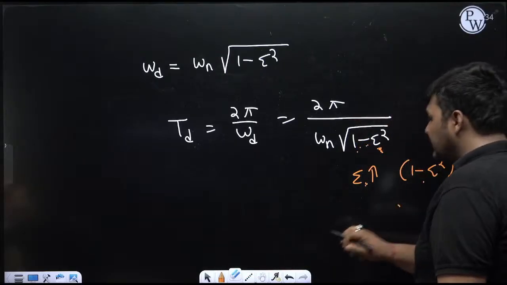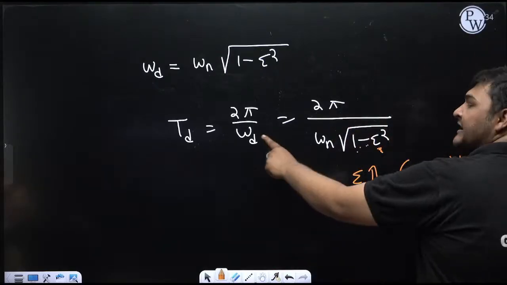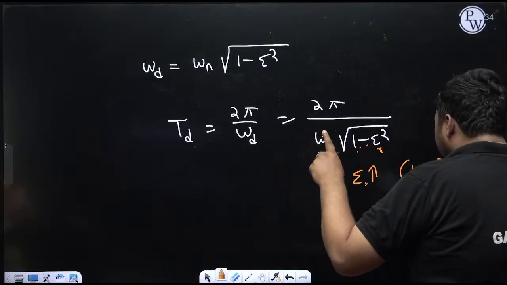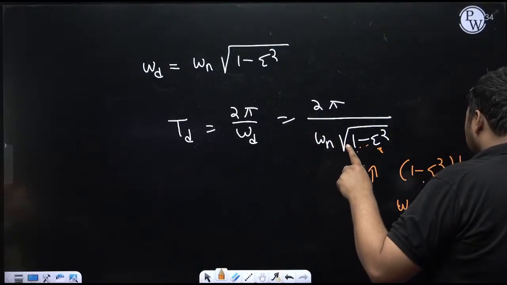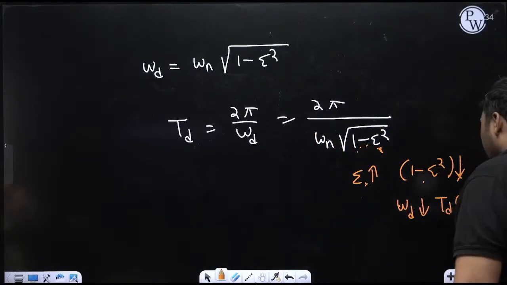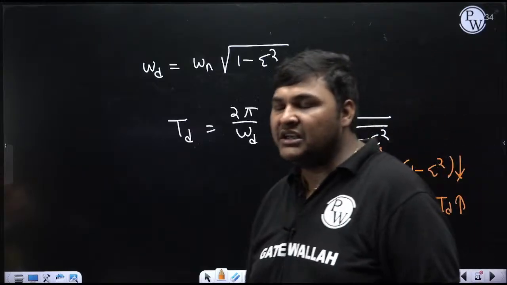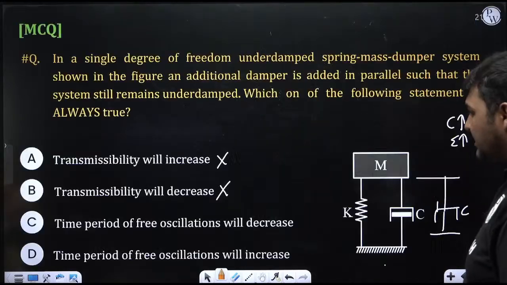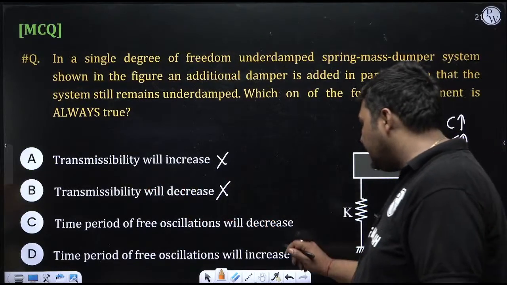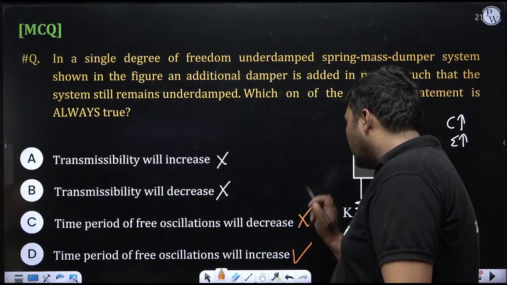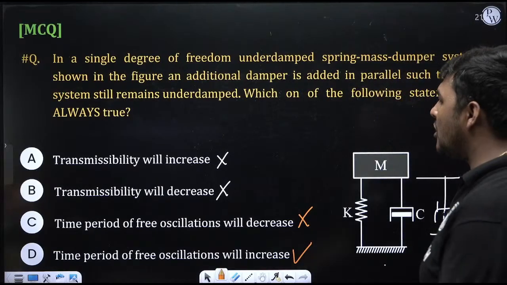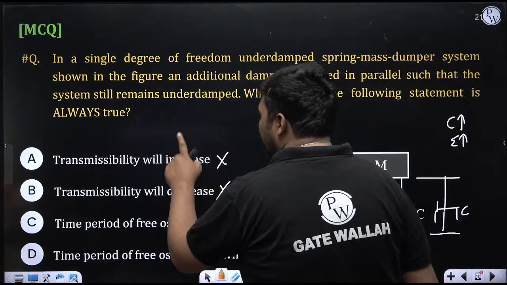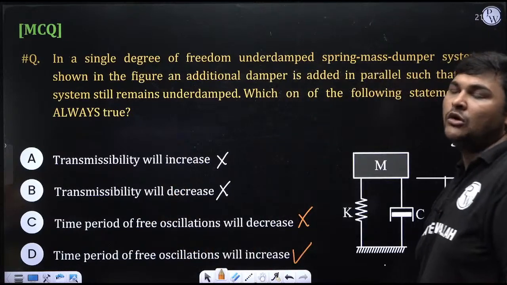And if this part is decreasing, omega d will decrease. And if omega d is decreasing, can I say the time period, because it is the reciprocal of omega d, will increase. So by increasing zeta, the time period is increasing. Out of C and D, D is correct and C is not correct. But the important conclusion in transmissibility is that neither A nor B is correct because the range of r is not given.